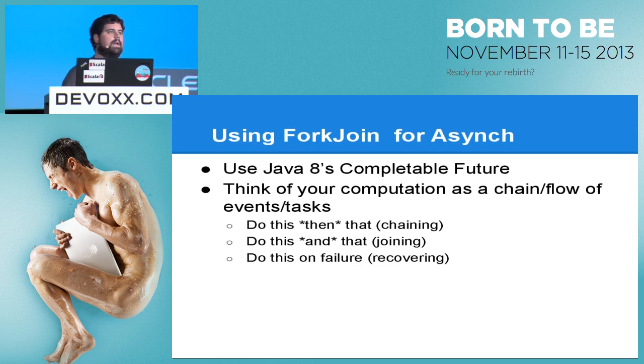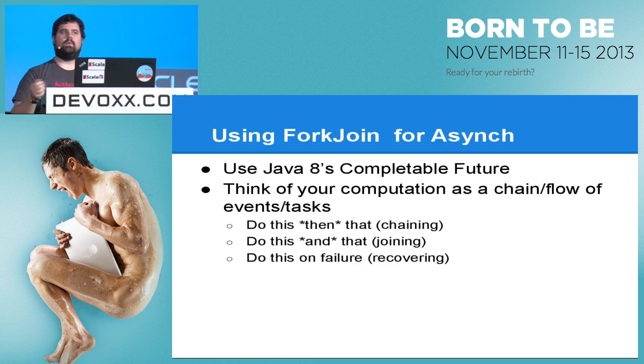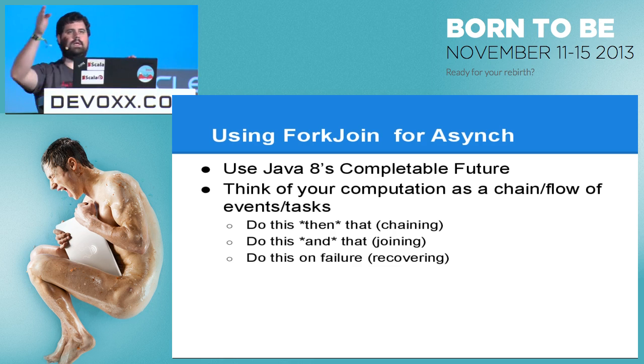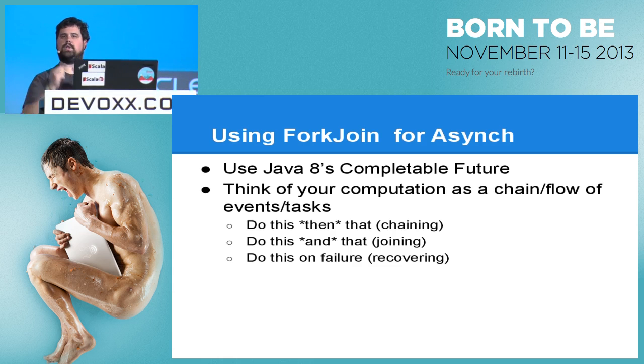So in Java 8, we now have a CompletableFuture, which is different than Java's Future. What CompletableFuture allows us to do is to start chaining these small tasks. We can take a method that has a whole set of things to do, we can fragment the method into chunks, and we can pass it through the future.